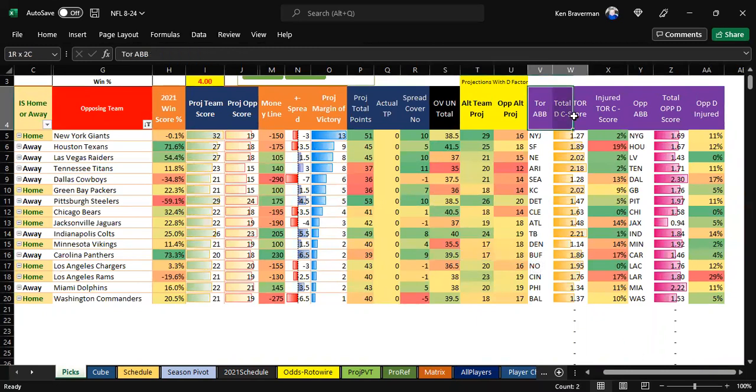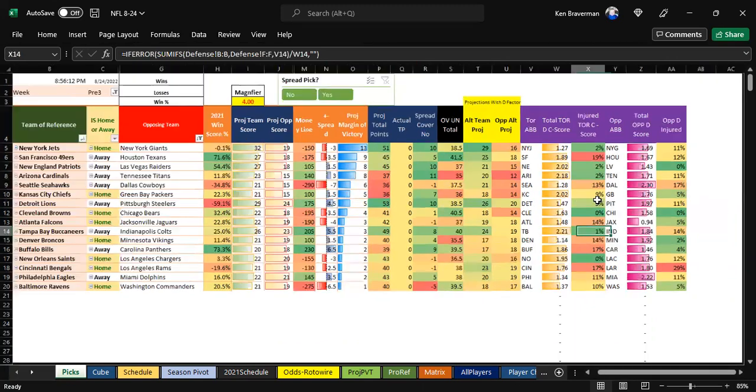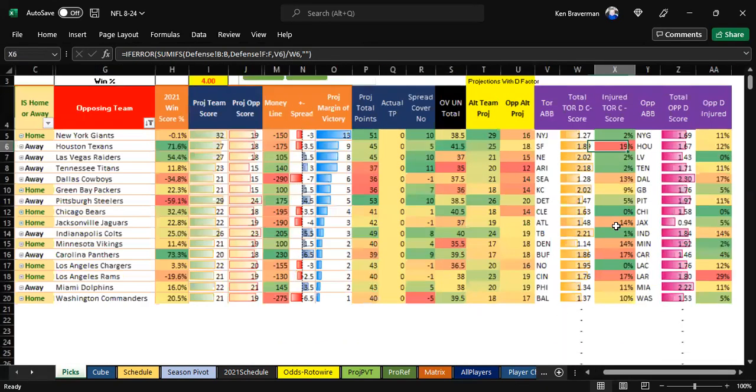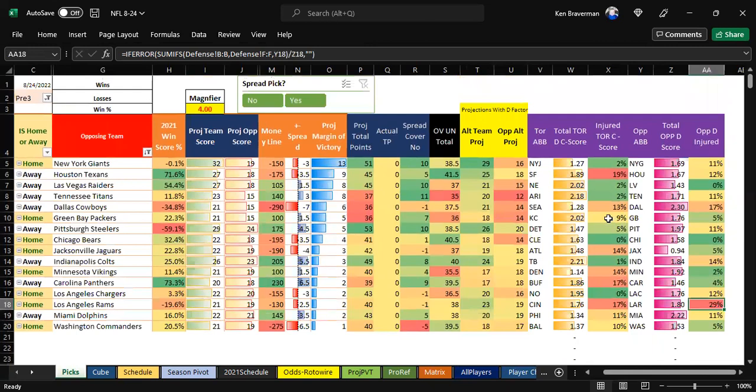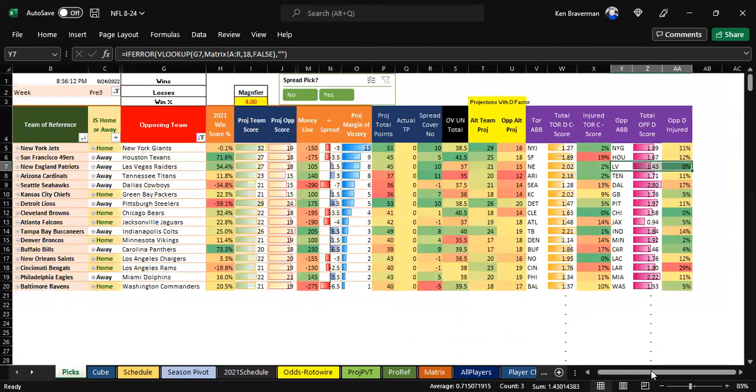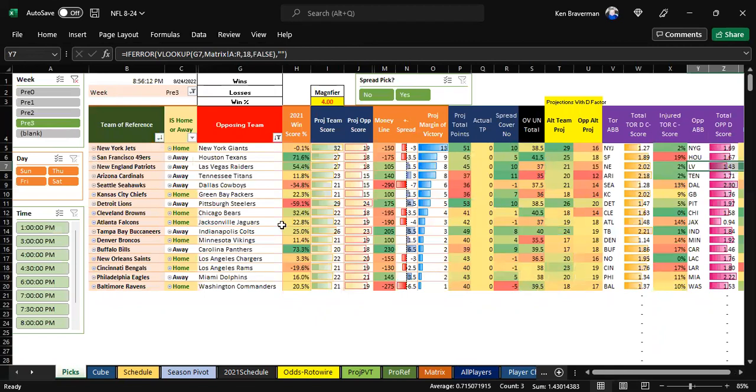So that's kind of what these stats are all about, is talking about the team of reference and the opponent's team and their defensive score or defensive rating and how injured their defense is. You can see that there's heavy injuries for San Francisco's defense. There's heavy injuries for Cincinnati's defense, Buffalo's defense, the Rams' defense, whereas there are no injuries for Las Vegas's defense, right? So that's kind of what that means. That's the look at preseason week 4.